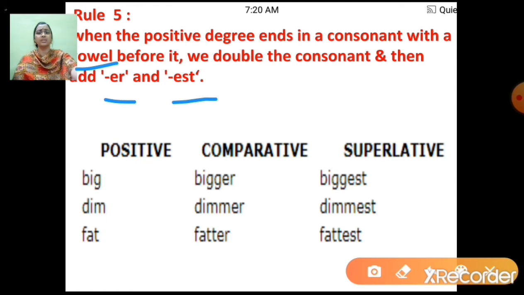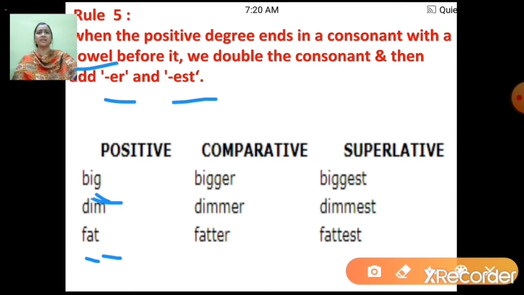Then below that, there is another example of an adjective, that is fat. Again here it ends with a consonant, the letter t, and just before that we have a vowel a. So how are we going to change this? Whenever the last letter is a consonant and just before that we have a vowel, we will double the last letter.